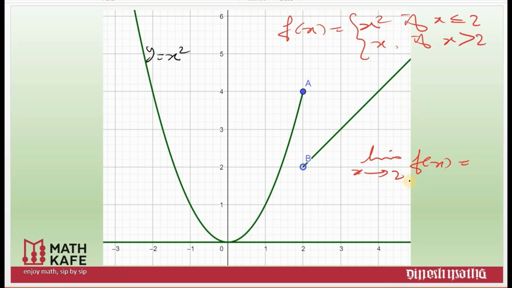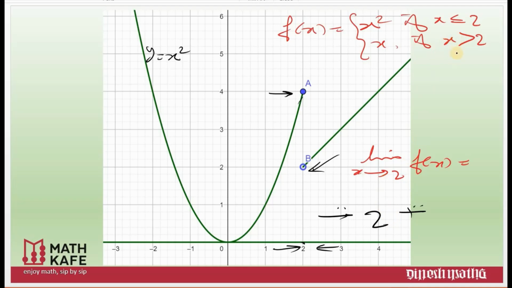Simple thing. See, you are at 2. Now in how many ways can you approach 2? Either you can come from the left of 2, that is what is happening here. You are coming along this path, approaching 2 from the left of 2, and on this graph you are approaching from the right of 2. You can reach 2 either from the left of 2 or from the right of 2. That is one of the most fundamental ideas of limits.